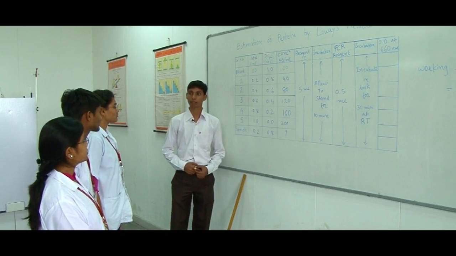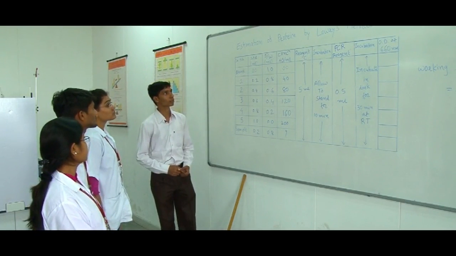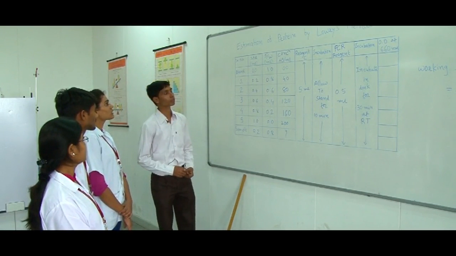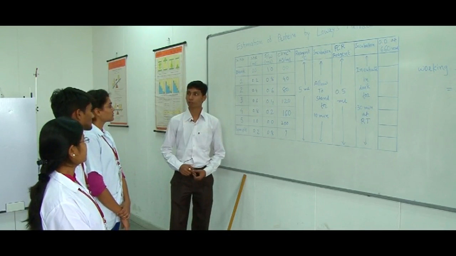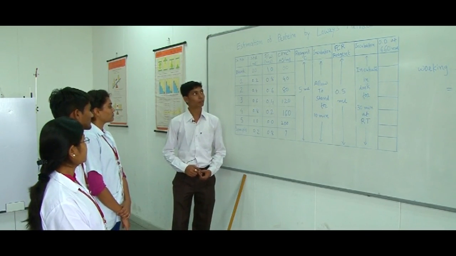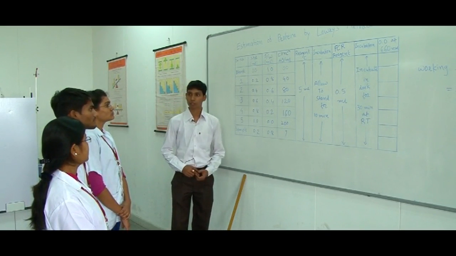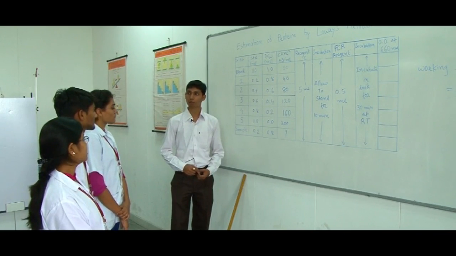Many methods are available. Here we will see one of them, the estimation of protein by the Lowry method. It is based on the principle that an alkaline copper solution develops a blue color. The following reagent, FCR, the Folin-Ciocalteu reagent, contains molybdic acid, phosphotungstic acid and phosphomolybdic acid.